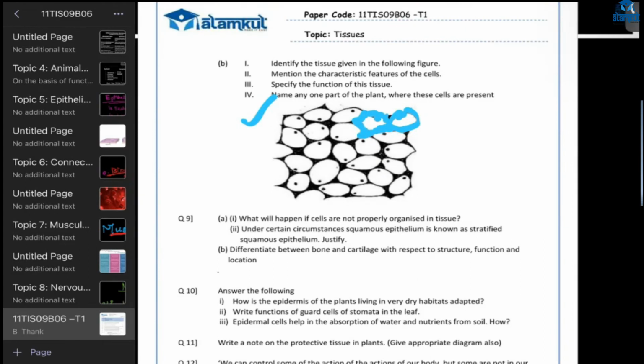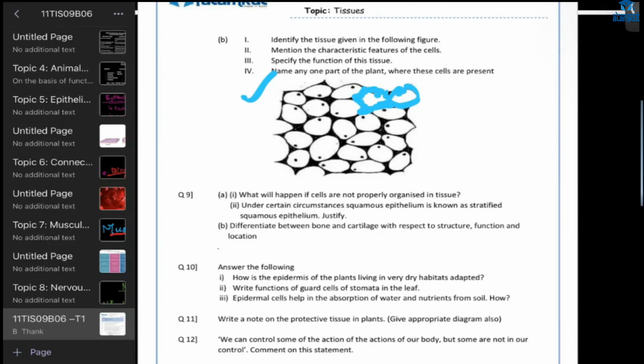How is the epidermis of plants living in very dry habitats adapted? Ma'am, it was thick, and it was covered with a waxy substance. Yes, correct. Have you written that in your test? Yeah. Okay, great. That is correct. Why is it covered like that, Arham?